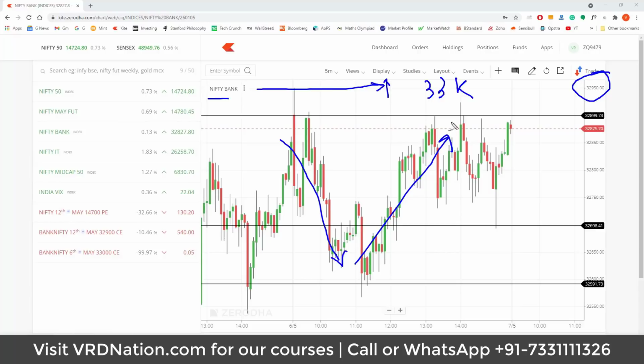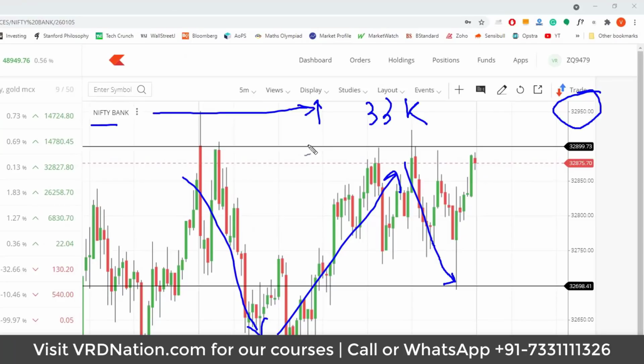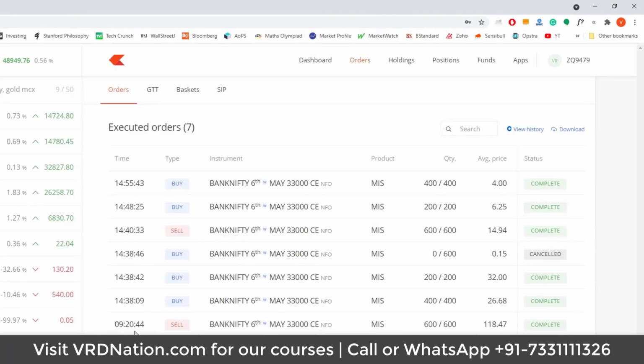but below this level, Bank Nifty can go down, it may go up, it may go down, whatever it wants to do, it can do. So this is how a non-directional strategy works, where you are saying that I don't know what exactly will happen in the next, let's say 1 day or 2 days or 3 days or let's say week or 2 weeks, but I do know that these levels are unlikely to be broken either on the upside or on the downside. So what I did was this morning, somewhere around 9:20, I sold a call option of Bank Nifty at 118 rupees with the view that Bank Nifty will not go above 33,000.